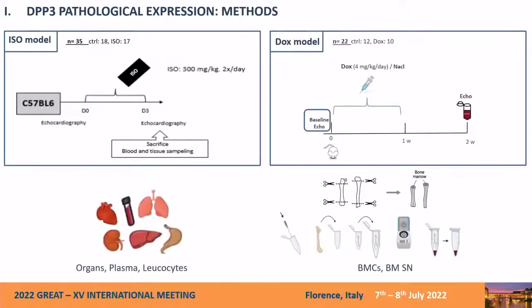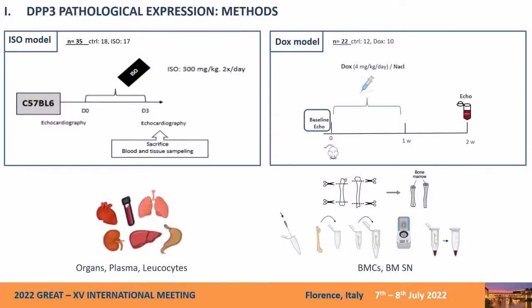To do so, we used two animal models, two validated cardiac dysfunction models. The first is by injecting isoproterenol, 300 milligrams per kilogram for 2 days, 2 times per day, and then on the third day we sacrifice the animals. And the doxorubicin model, 4 milligrams per kilogram per day for 6 days, and then after 1 week we sacrifice.